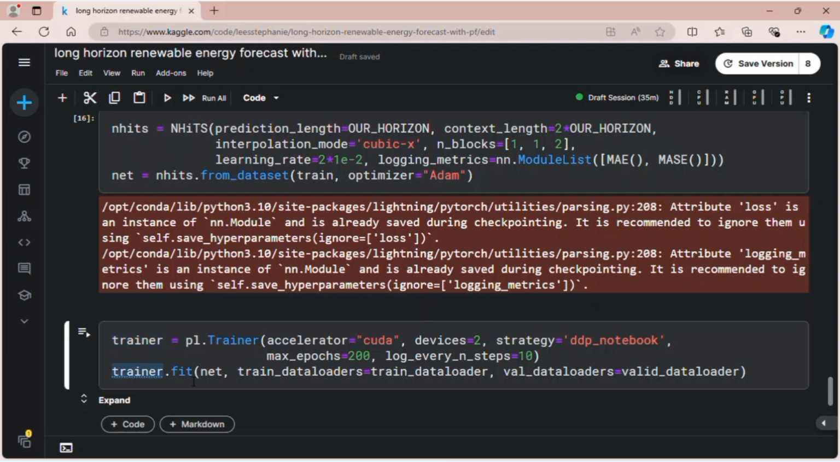So after that, we just use the fit method. This is the real fitting. And to do fitting, we put the model, which is the net earlier. And net already uses nhits, so that's why we don't see nhits anymore in this line. Okay, and then we put the model, which is net, and then put in the data loaders.